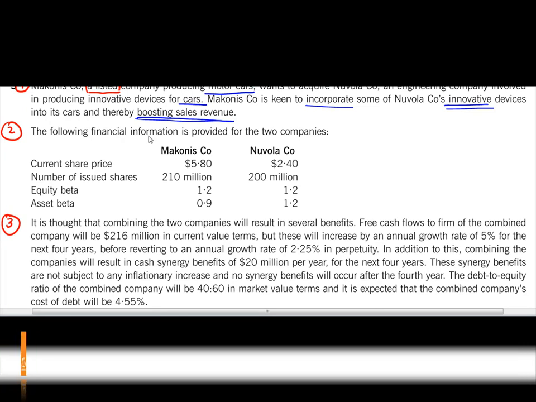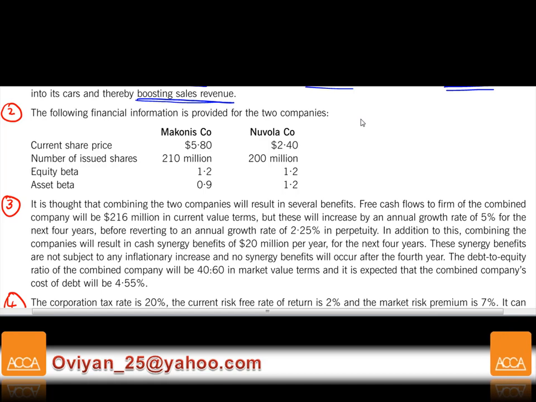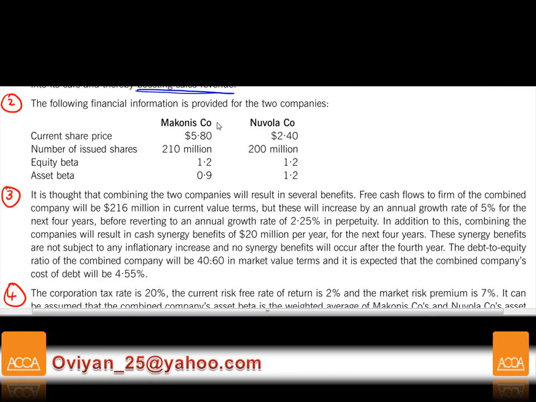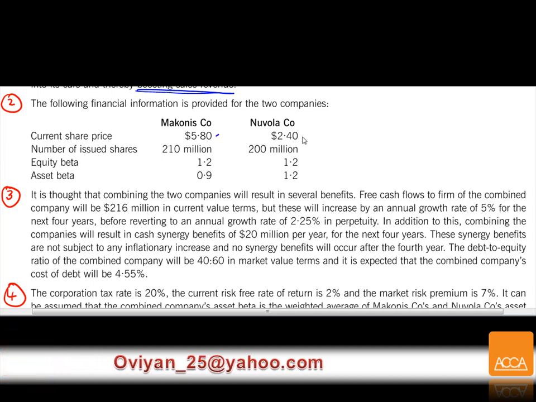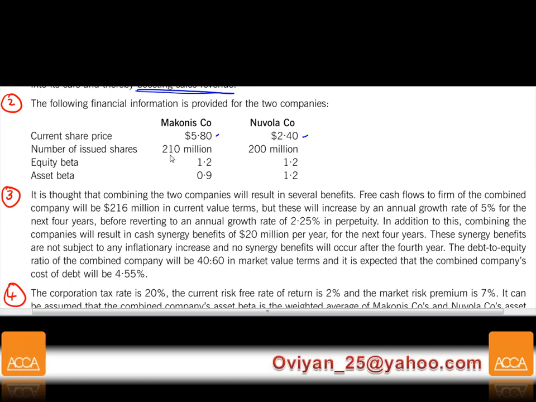The following financial information is provided for the two companies. They're given to you for Makonis company and Novola company. They give you the share price. It looks like Makonis has a higher value compared to Novola. And the number of shares issued is 210 million, and you have 200 million.